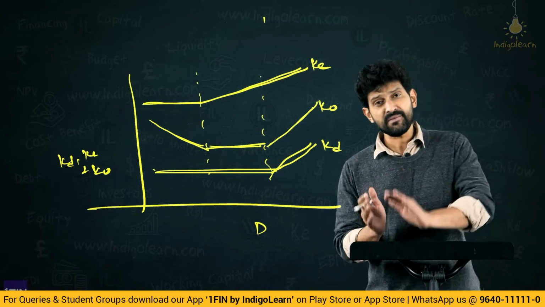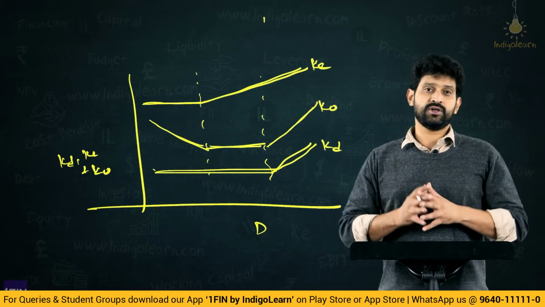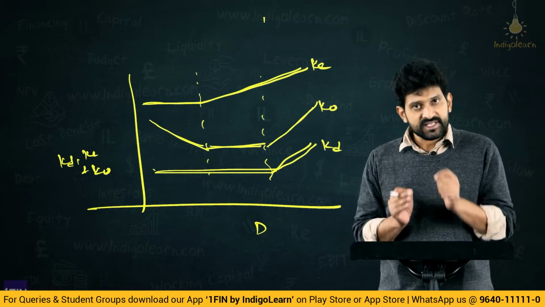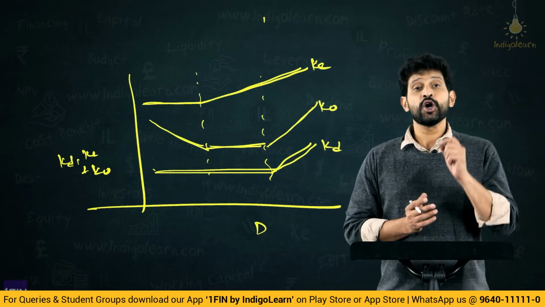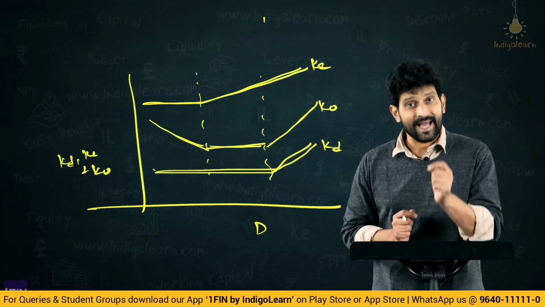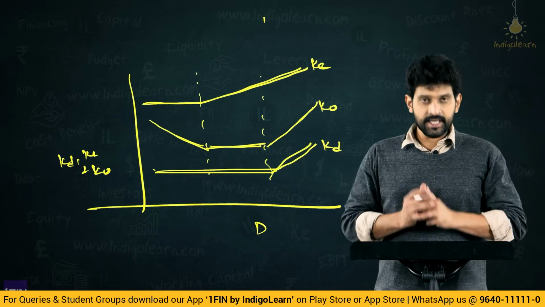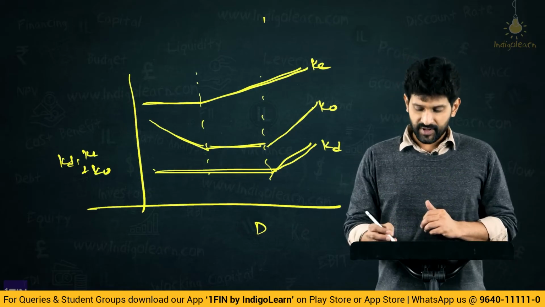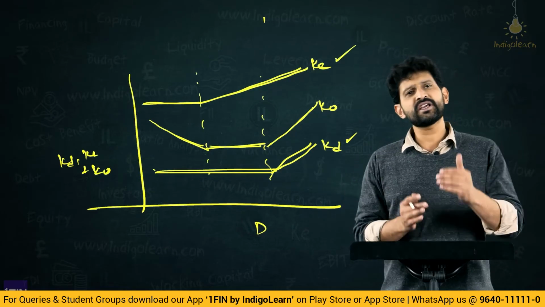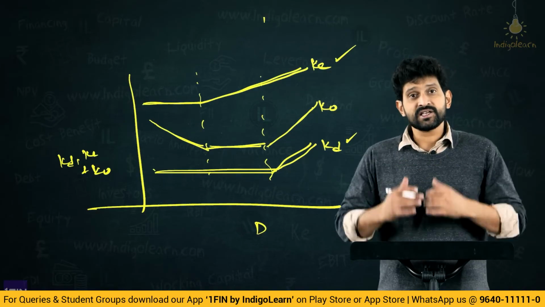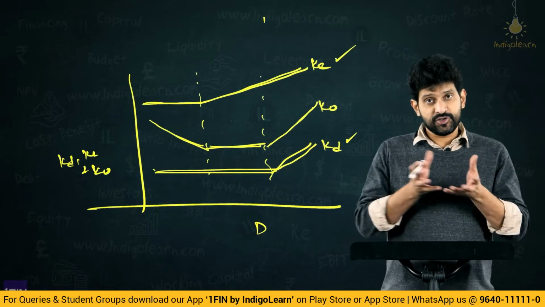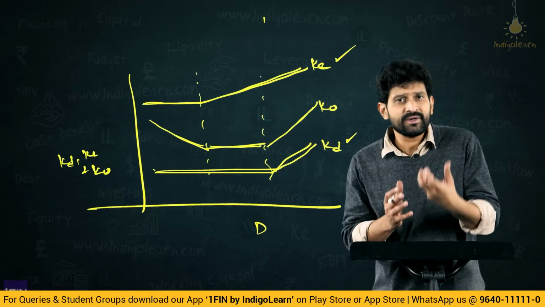Now, friends, from the examination point of view, what do we have to learn or what do we have to do here? From examination point of view, our challenge will be to compute the optimal capital structure. Meaning, we will be given KD, we will be given KE, we will be given the weights. The question will ask us to compute what is the optimal capital structure as per traditional approach. Now, what is this optimal capital structure?